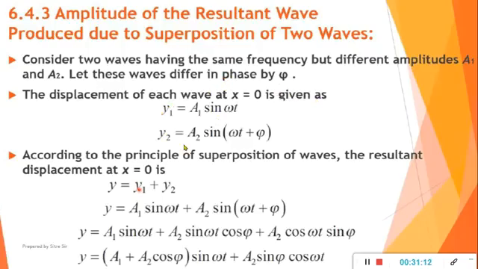So one is a1 sin omega t, the other is a2 sin (omega t plus phi), the difference in the angle. Adding, taking sin omega t common and applying the sin (a plus b) formula, we get (a1 plus a2 cos phi) sin omega t plus a2 sin phi cos omega t. At the place of a1 plus a2 cos phi, we will substitute A cos theta, and at the place of a2 sin phi, A sin theta.